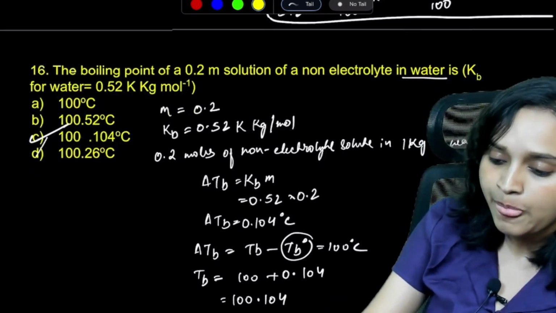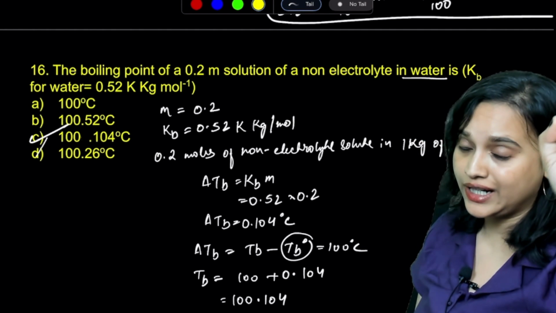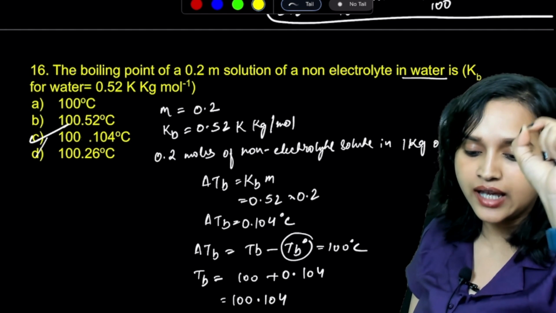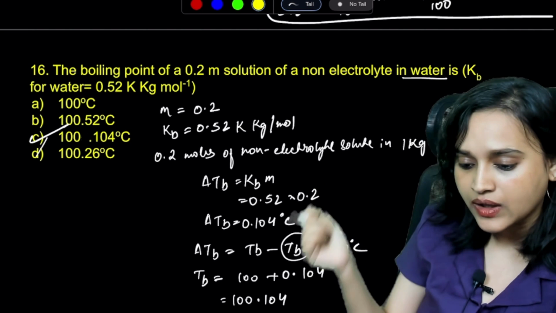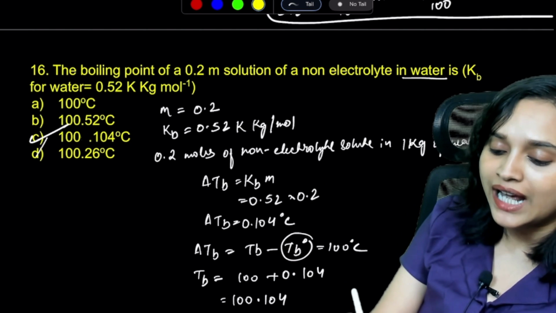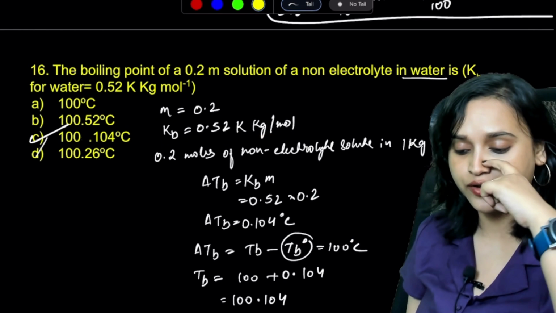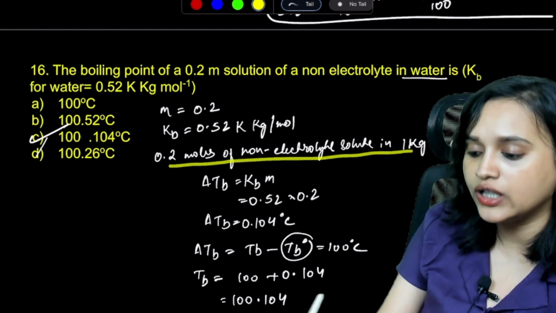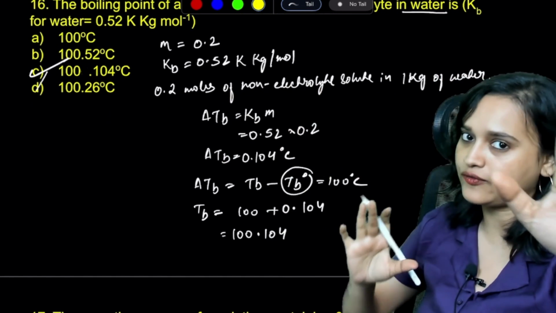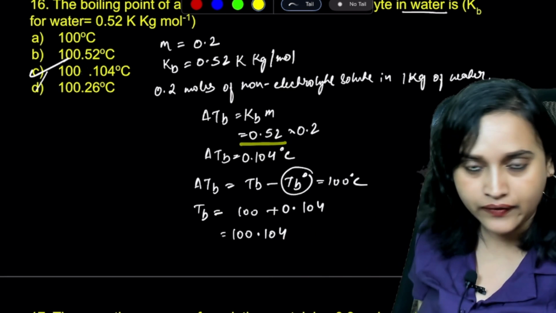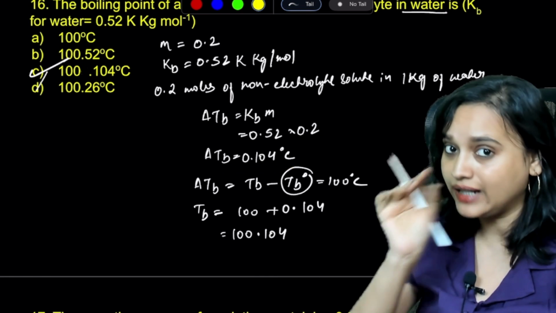Okay. Next, the boiling point of a 0.2 molar solution of a non-electrolyte in water is what? Kb for water is 0.52 Kelvin kg per mole. So molality is equal to 0.2, given to you. Kb is equal to 0.52, given to you. So 0.2 moles of non-electrolyte in 1 kg of water. That means delta Tb is equal to Kbm. This is the formula we know. Kb is 0.52. Molality is 0.2. So delta Tb becomes 0.104. Delta Tb is the difference.